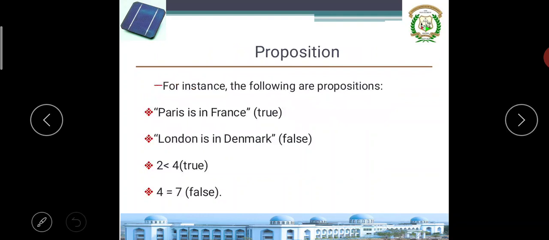2 is less than 4. No doubt, 2 is less than 4, it is true. So it is called a proposition. 4 is equal to 7, it is false. Any sentence that is in the form of true or false is a proposition. So 4 equal to 7 is false, and it is a proposition.